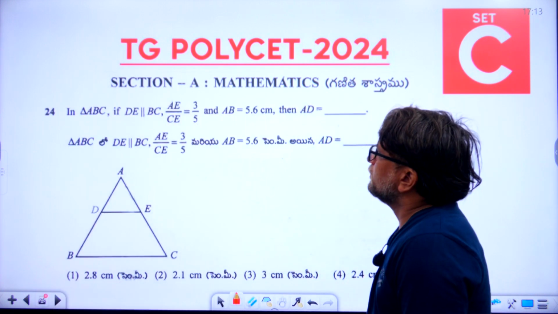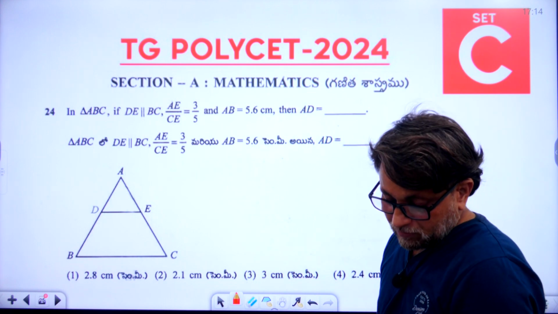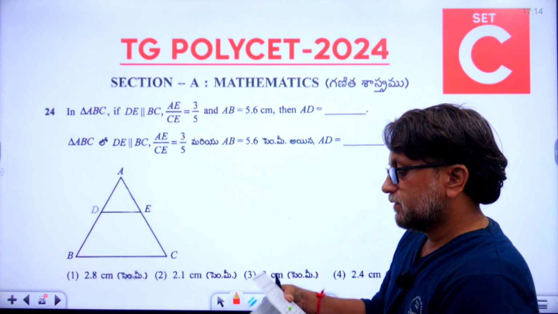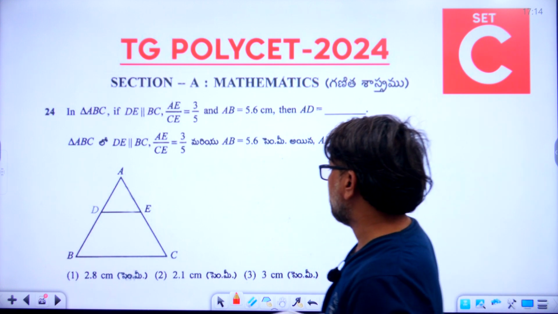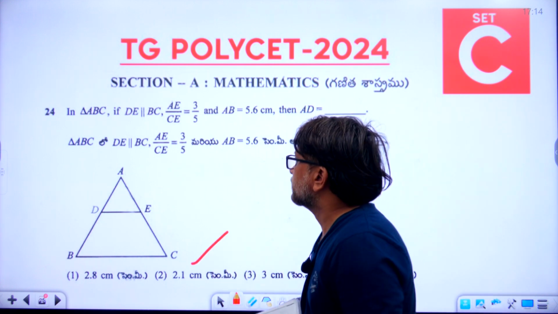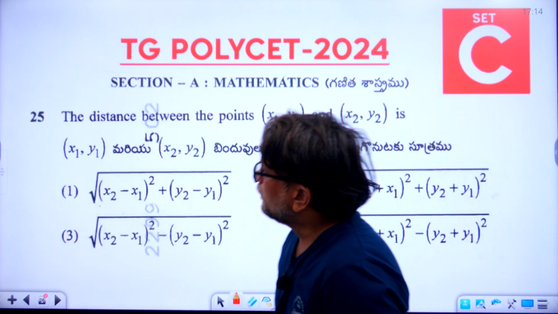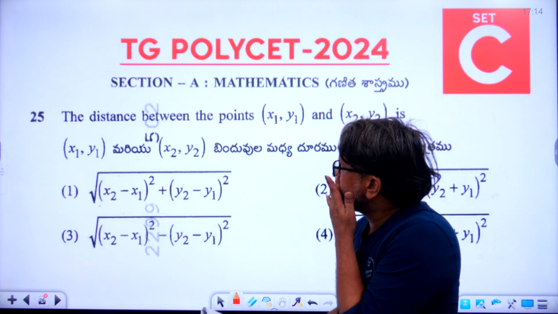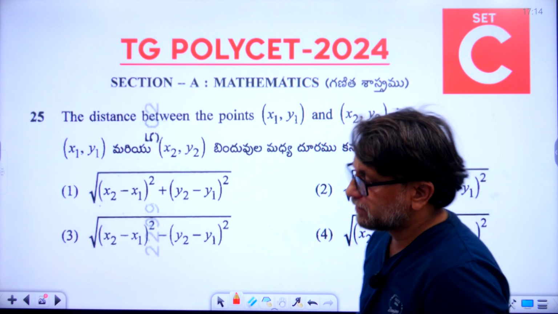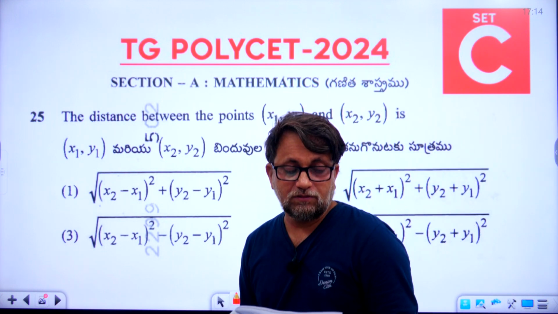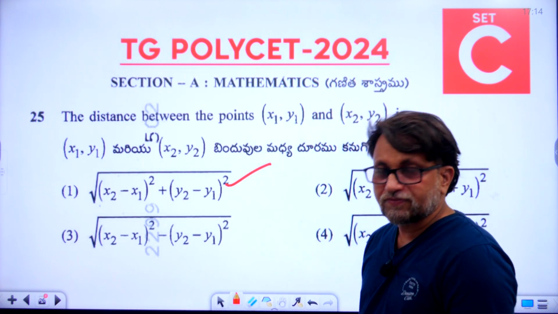Now the 24th question, you just go through the booklet, everyone. The 24th answer is the second one, in the sense 2.1 centimeters. Okay, just please follow clearly. Now the 25th question. The distance between the points (x1, y1) and (x2, y2) is. So the 25th question, the right answer is the first one. First option is the right answer.